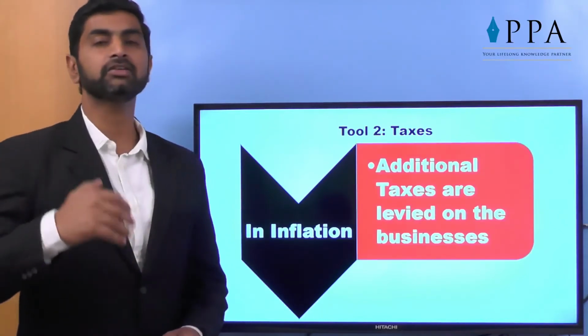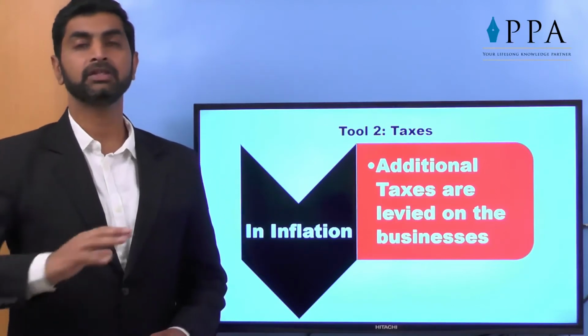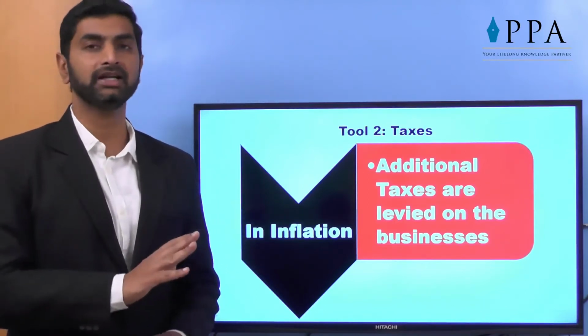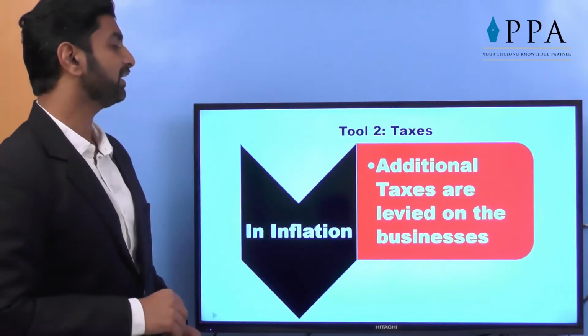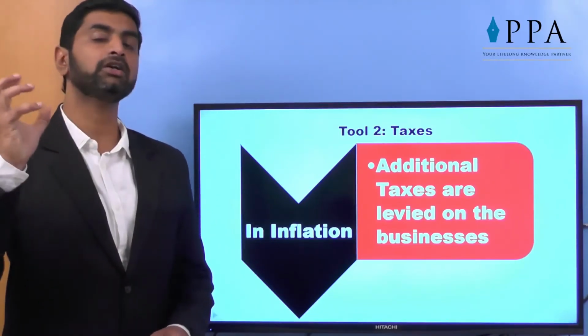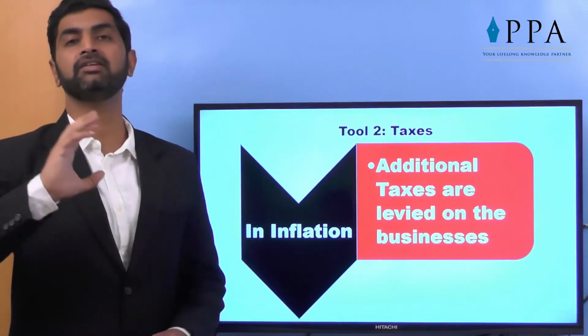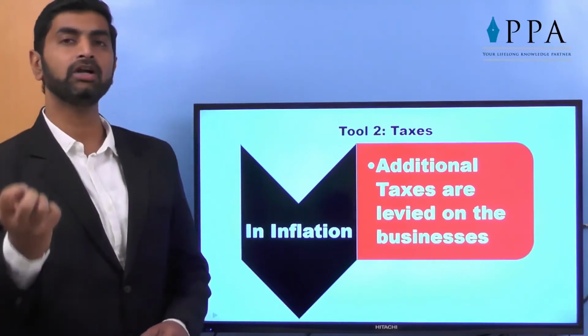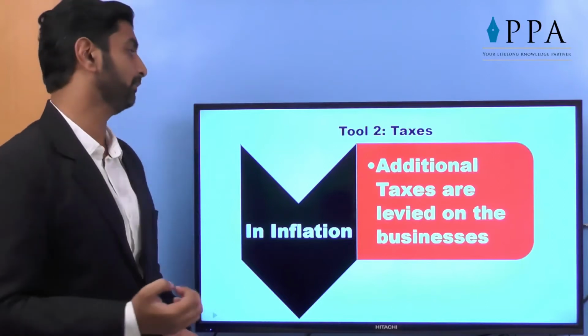Now what happens in case of inflation? The demand is high, the prices are going up, supply is not to that extent. Then additional taxes are levied on the businesses, so that as the additional taxes are there, they will not have disposable income, they will even reduce the salaries, and again overall disposable income in the economy will come down.